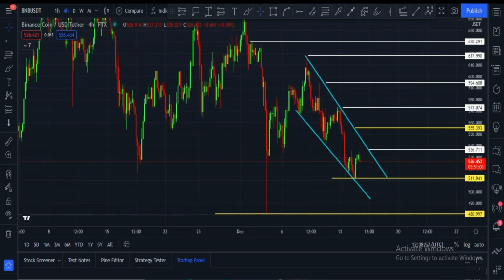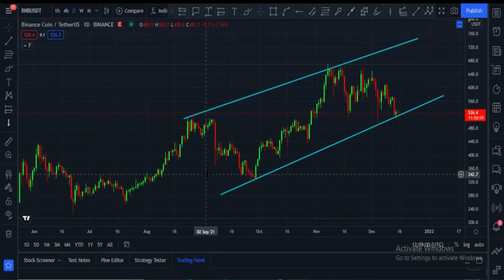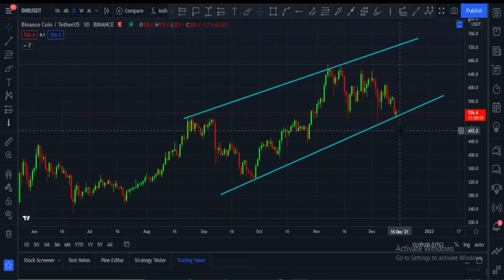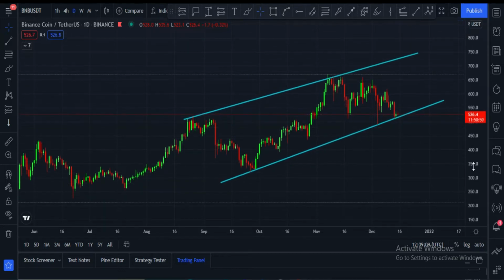And let me please show you daily chart. This is Binance USDT pair daily chart, and currently it is in this ascending channel, or you can say ascending wedge type pattern, but it is ascending channel. Here you can see, if I zoom, this is upper trend line, this is down trend line, and it is very important trend line to hold. After several times when price touches this downtrend line, price bounces back. Here you can see.